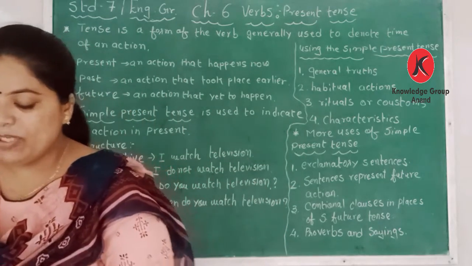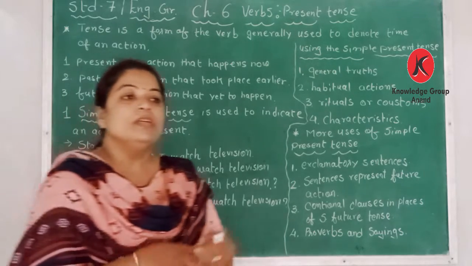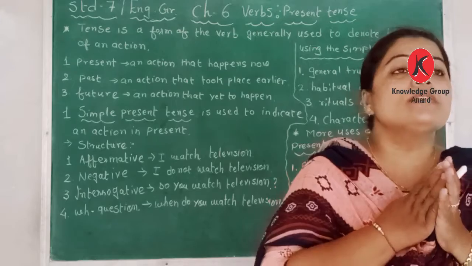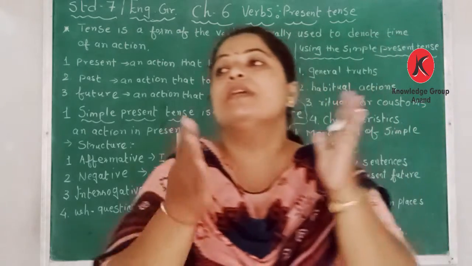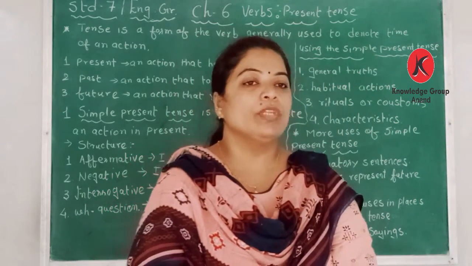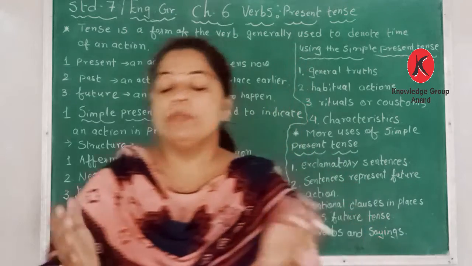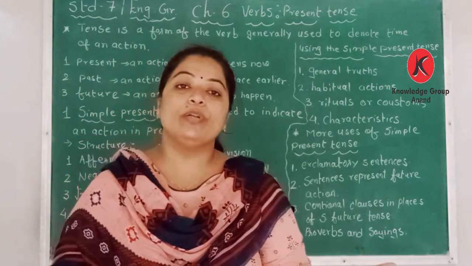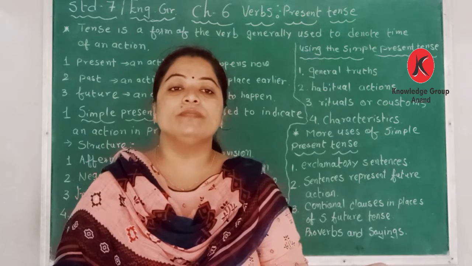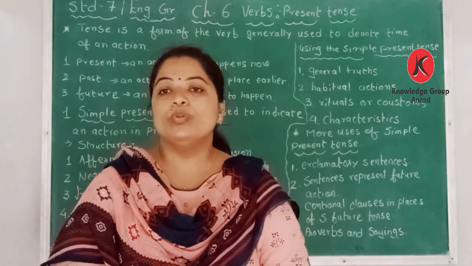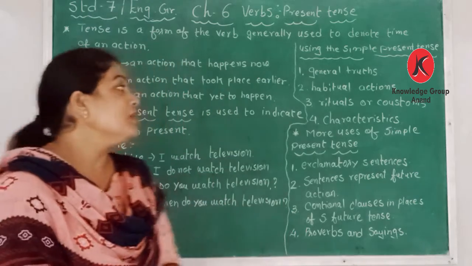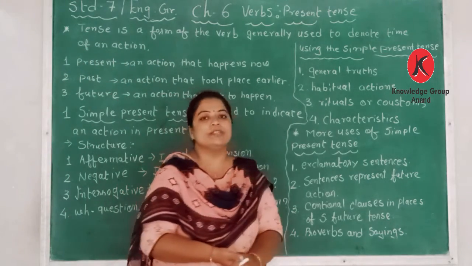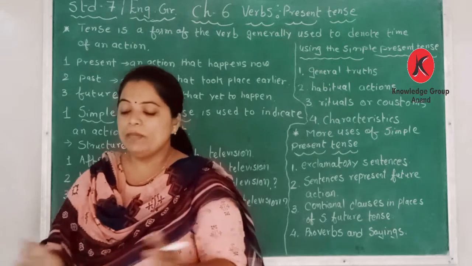So what is a general truth? General truth means universal truth. For example, the sun rises in the east, that never changes. That means the sun rises in the east, that is a general truth. Can anybody change it? No. So that is a general truth. The sun rises in the east. Habitual actions. What about habitual actions?